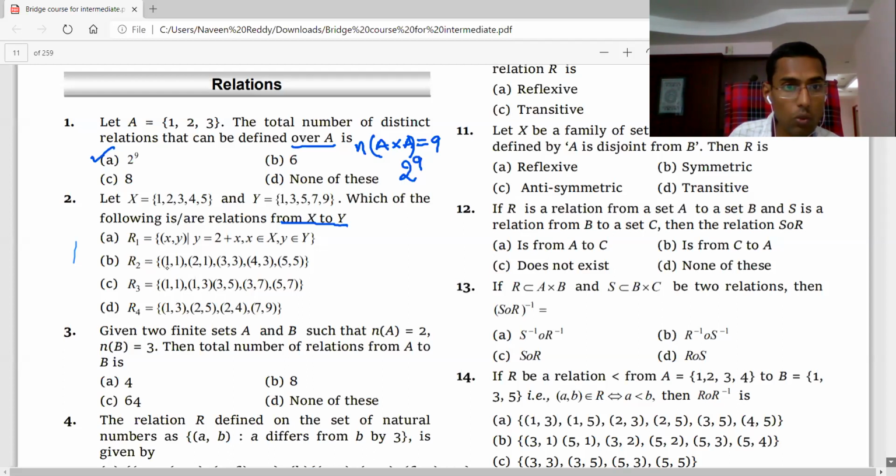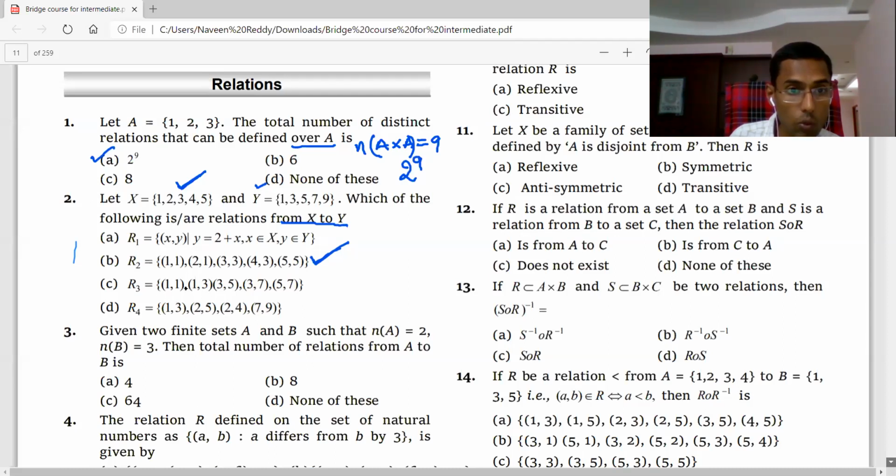Now R2, I am checking. 1 comma 1, no problem. 2 comma 1, no problem. 3 comma 3, okay. 4 comma 3, no problem. 5 comma 5, no problem. This is because here 1 2 3 4 5 is X. The set of first elements is the domain, so this is all right. The second elements are 1 1 3 3 5, that is 1 3 5. The set of second elements is the range. The range here is 1 3 5. The codomain is Y, but the range is 1 3 5 for this relation R2.